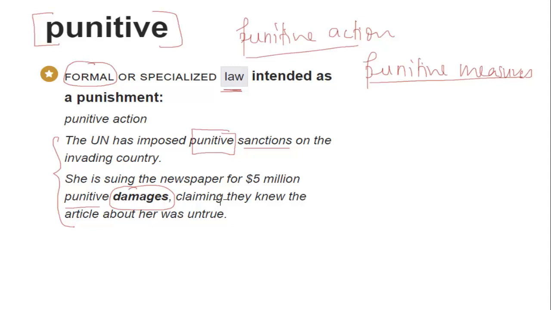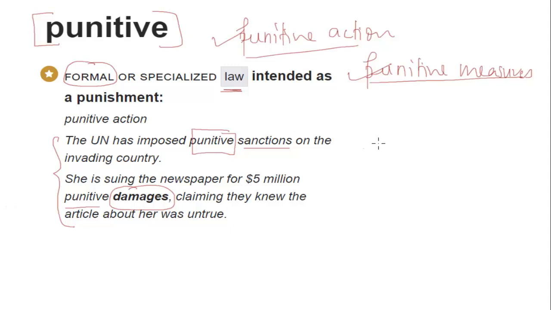And we often hear of sentences like in India, we do not have very strong punitive measures for petty crimes. That means if someone commits petty crimes, then the punitive actions are not very severe, or there is no punitive action. That means actions intended as punishment, right? So punitive action, punitive measure, right? And something which is punitive is intended as punishment, right?